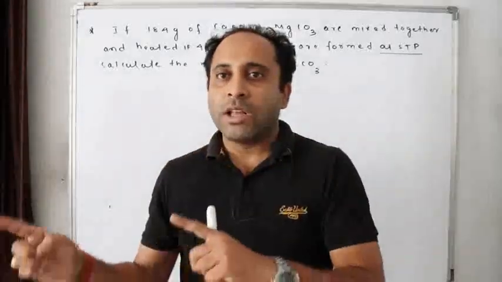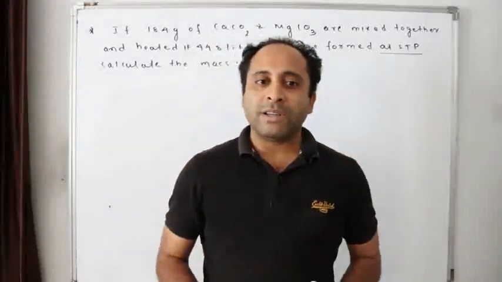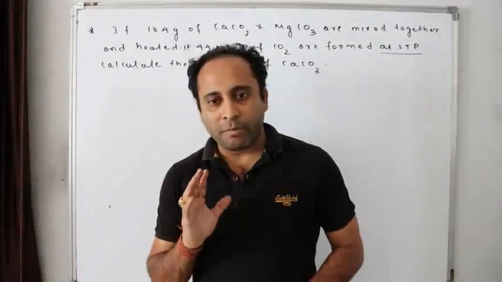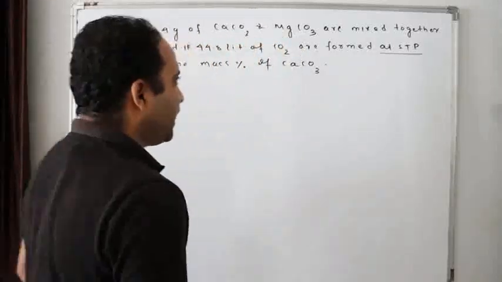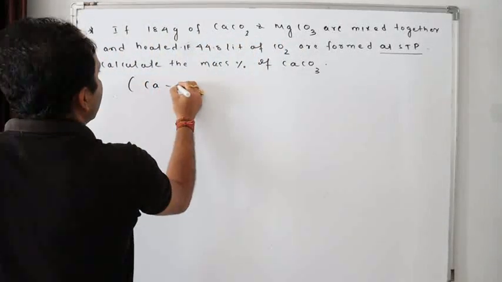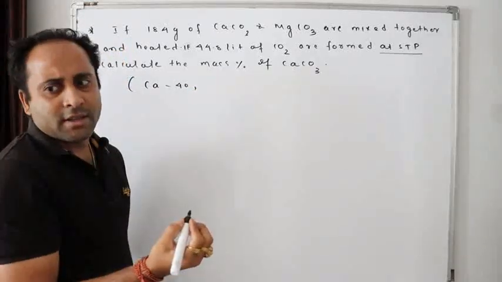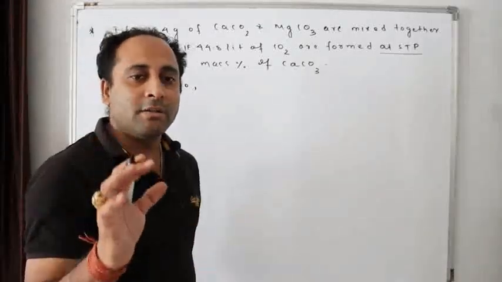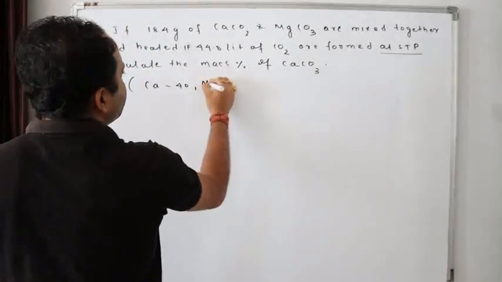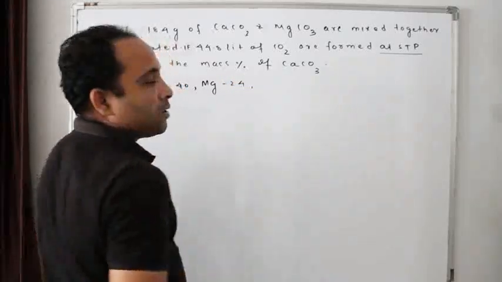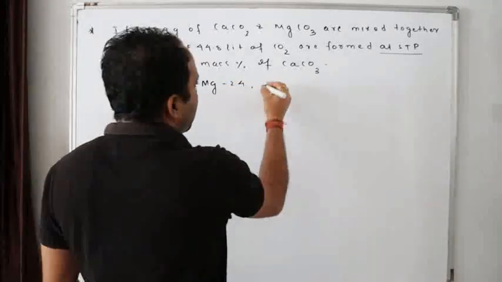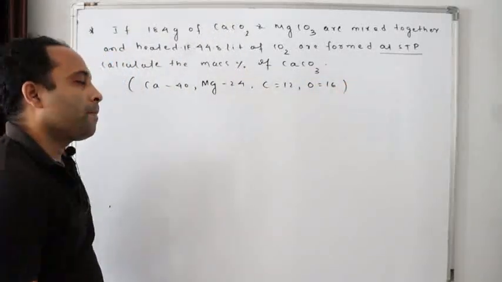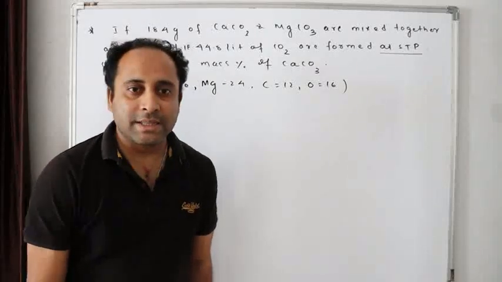And when I heated both, I got carbon dioxide of how much amount? 44.8 liters. Now, what else data have they given? They have given calcium 40. I can say it is the molar mass, or in this case the atomic mass. Calcium they have given 40, magnesium 24, carbon 12 and oxygen 16.